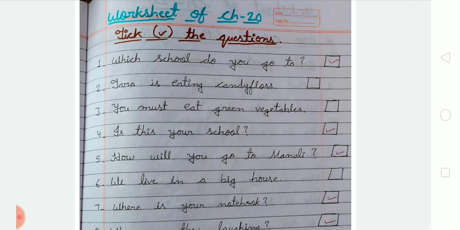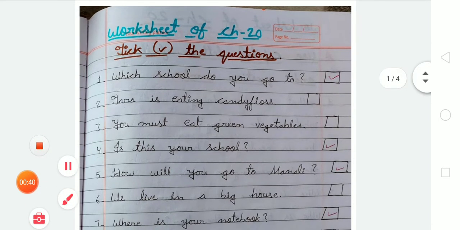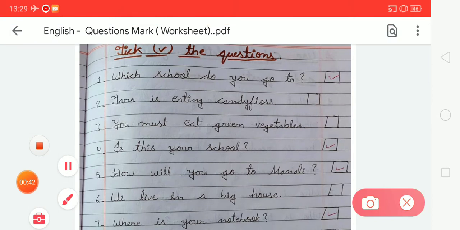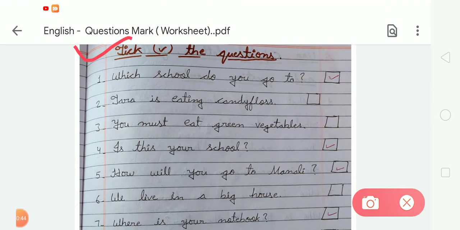So firstly, mention chapter number 20 and after that the name of the chapter. The name of the chapter is Question Mark. Firstly you have to write the first exercise. In exercise 1, what will we do? In this exercise, take the questions.